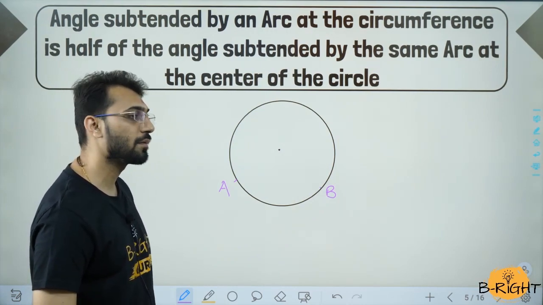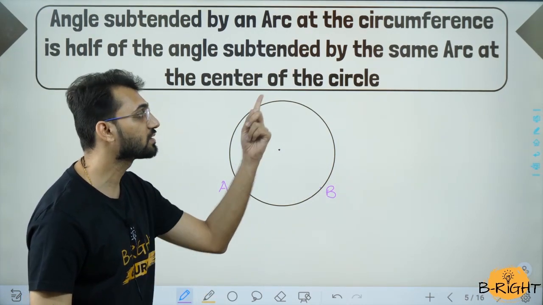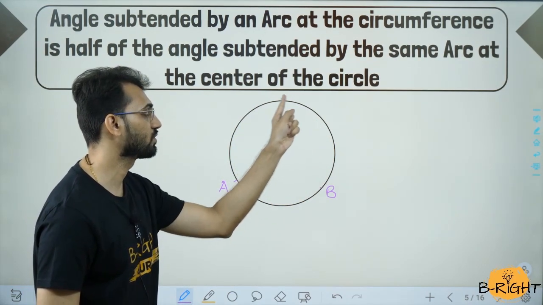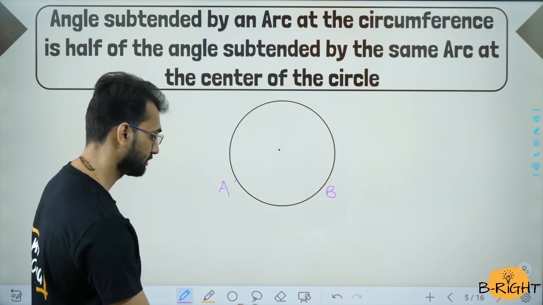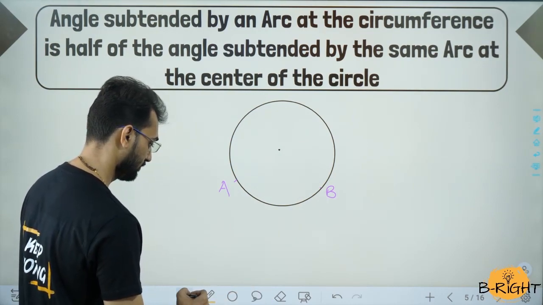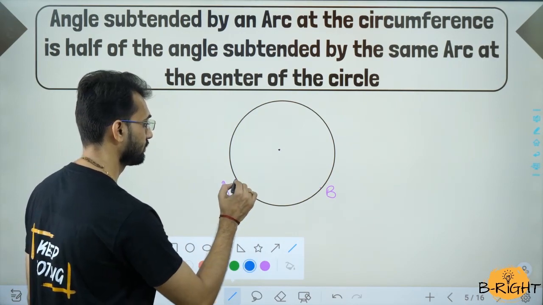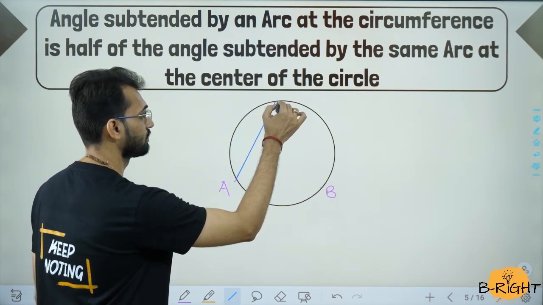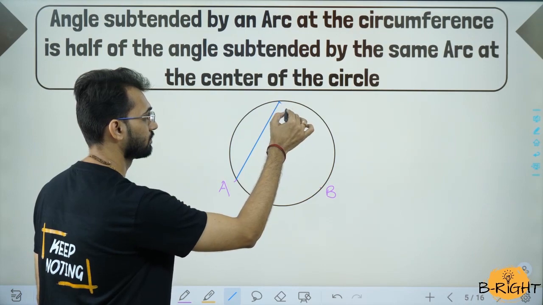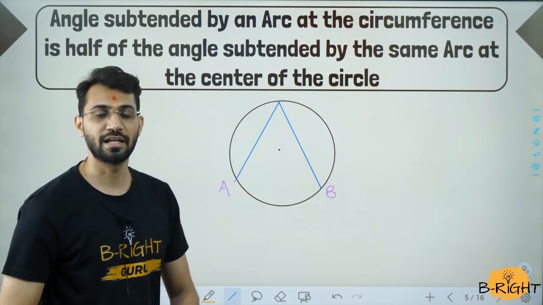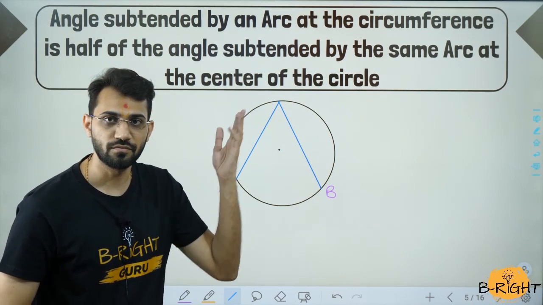So angle subtended by the arc at the circumference. So this is the remaining circumference. So let us draw an angle. This is the angle subtended by the arc at the circumference.